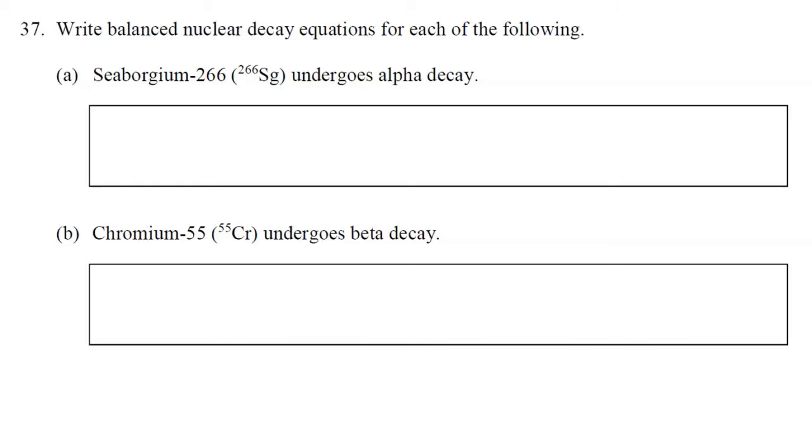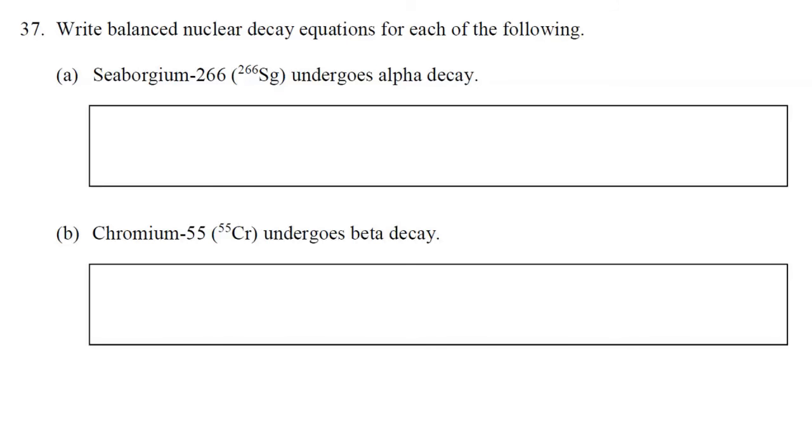Question 37 says write balanced nuclear decay equations for each of the following. Part A, seaborgium-266 undergoes alpha decay. Part B, chromium-55 undergoes beta decay.